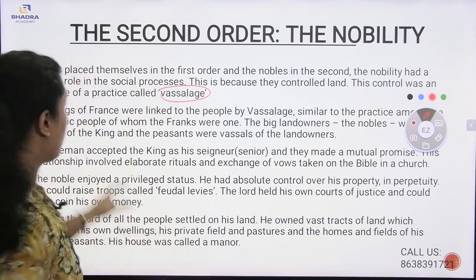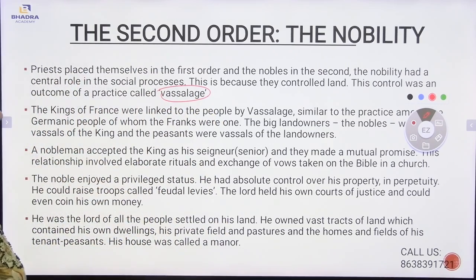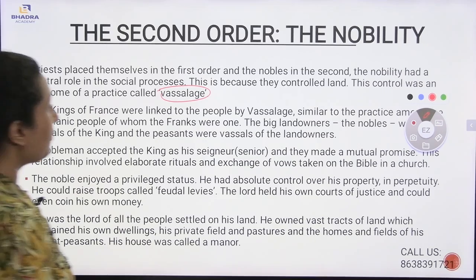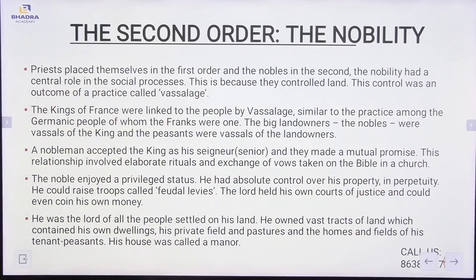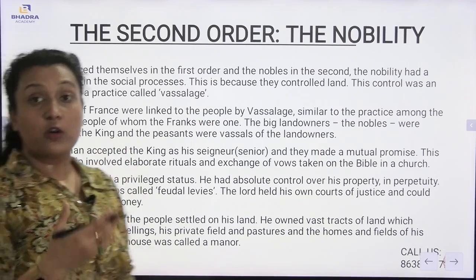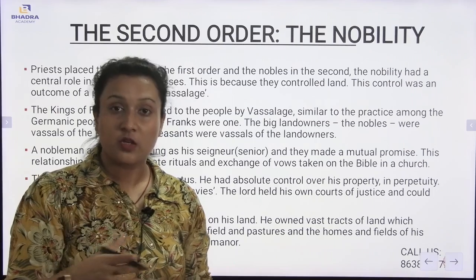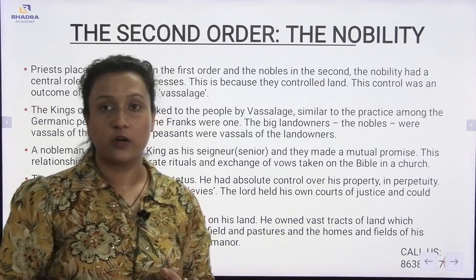Now, the kings of France were linked to the people by vassalage, similar to the practice among the Germanic people of whom the Franks were known. The big landowners, the nobles, were the vassals of the king, and the peasants were the vassals of the landlords. You see, this word vassalage comes from the French society itself.